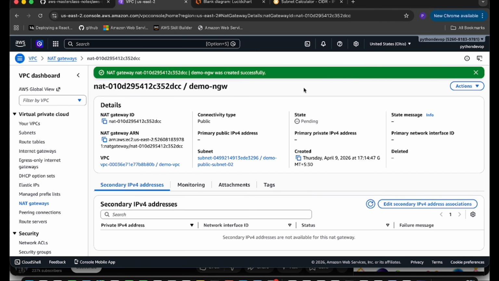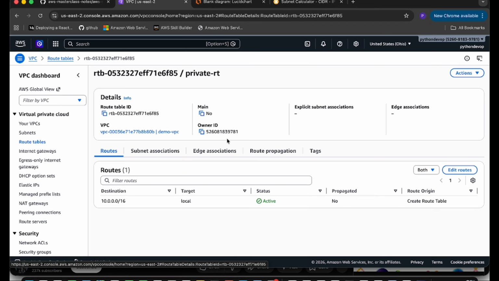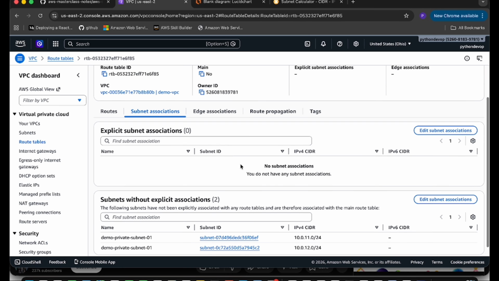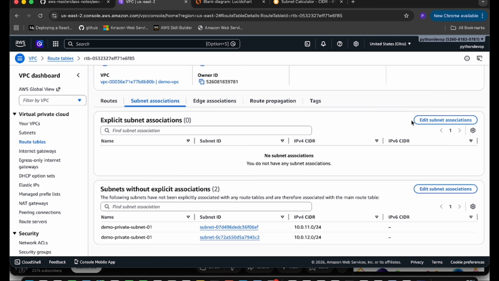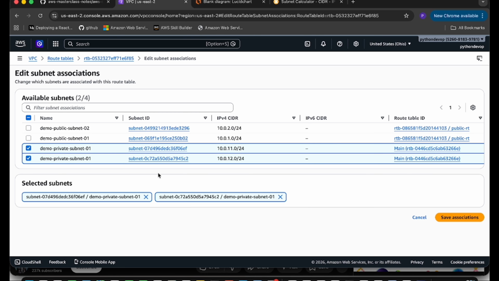So the NAT gateway is created. State is still pending. Meanwhile, let's go to the route table, the private one. So this is our private route table. We have to associate the subnets. We have two private subnets. Click on edit subnet association and select the private ones. If I choose the public one, it will associate, but we get a conflict.